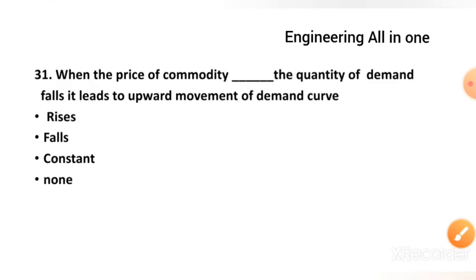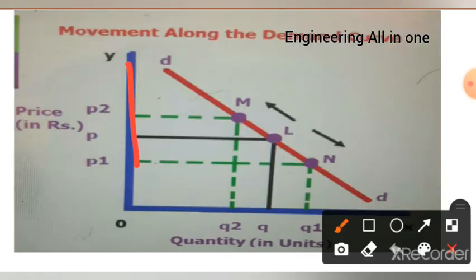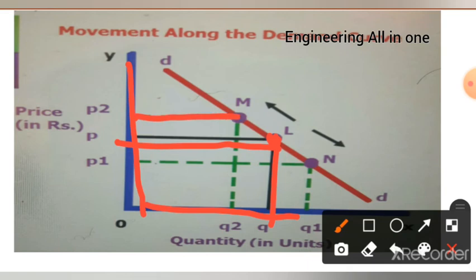See here, first we will see here. This is the price, this is the quantity demand. Now first this was the point, the price was this, the quantity was this. Now what happens? Price has increased. Now we saw earlier that when price increases, demand decreases. So as price increases, price reached here and quantity will decrease.